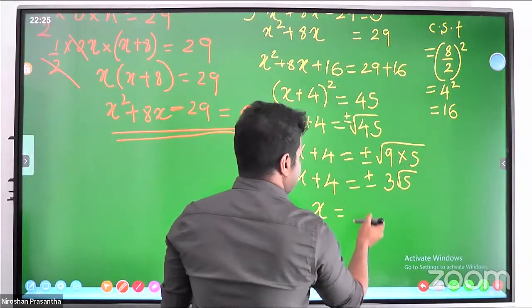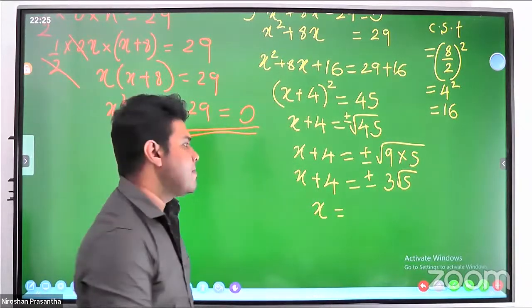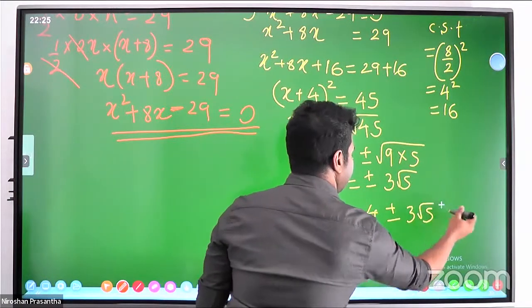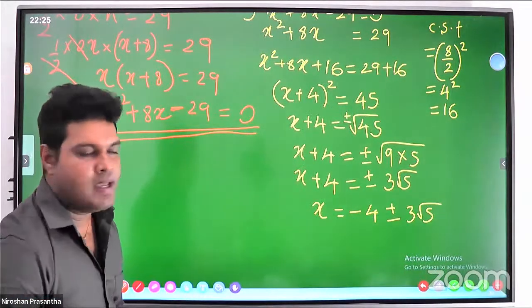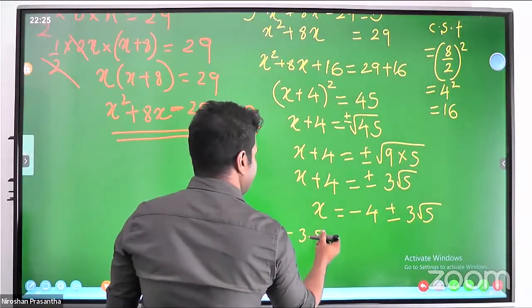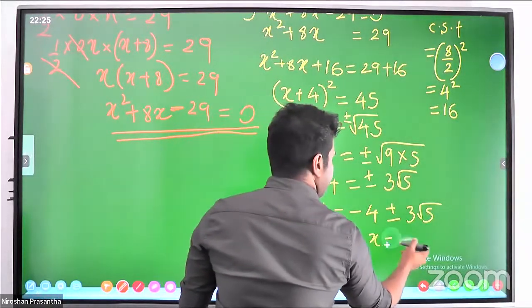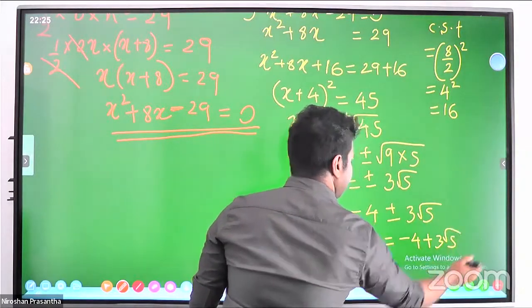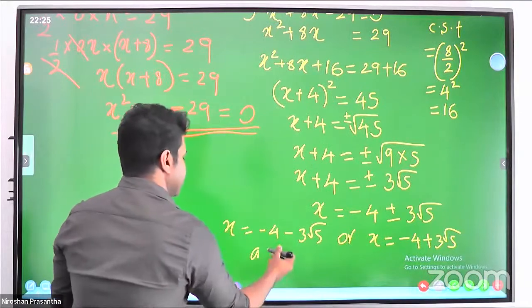Plus 4 again, plus or minus 3 root 5. Right. So x should be minus 4 plus 3 root 5, as x is positive.